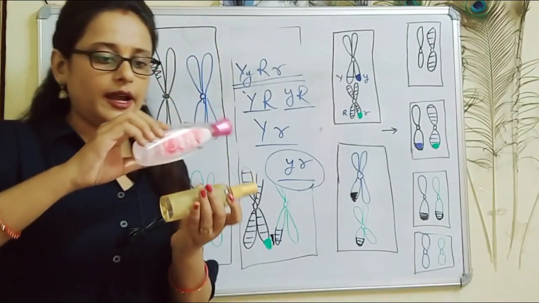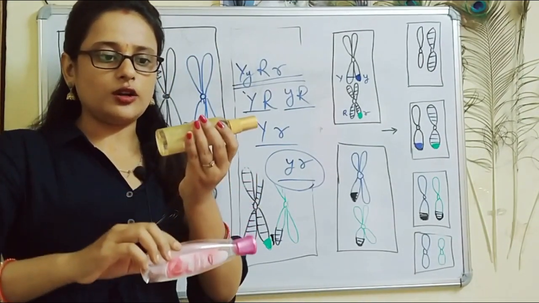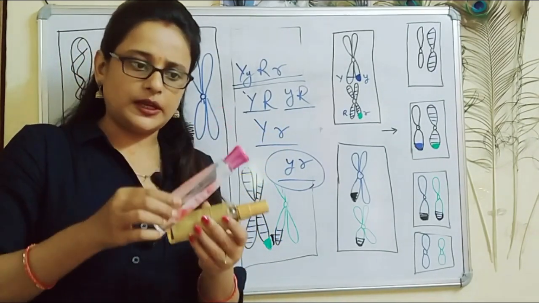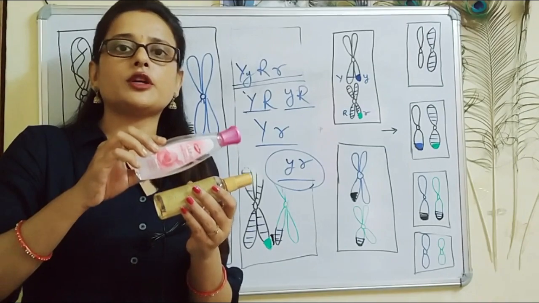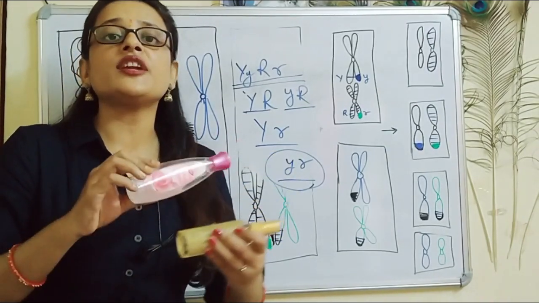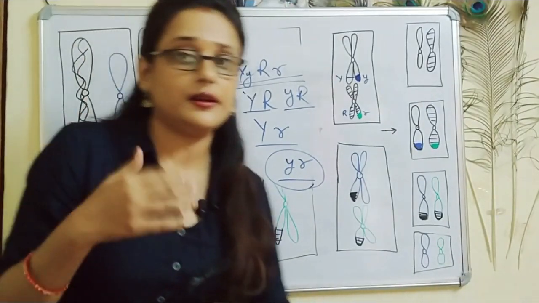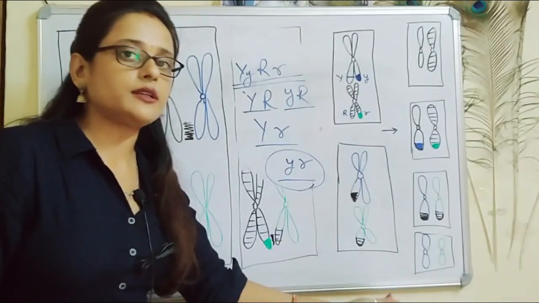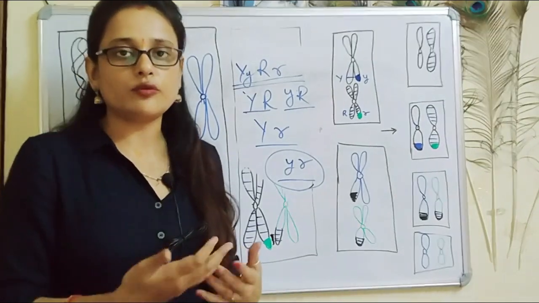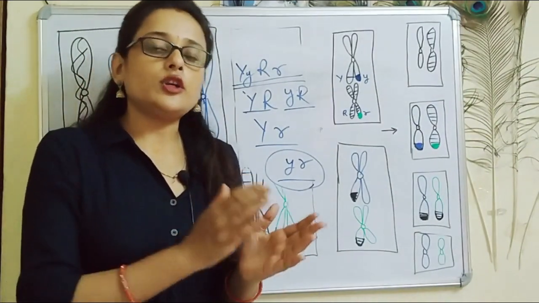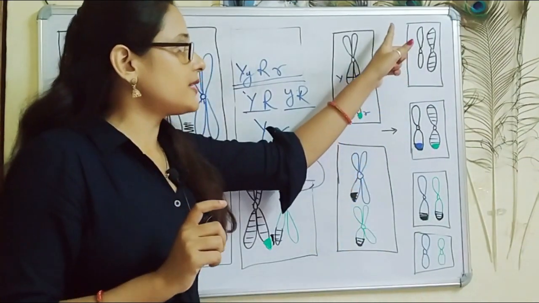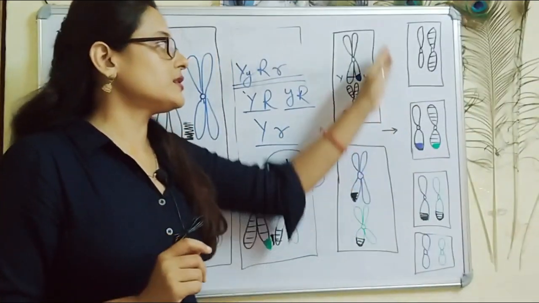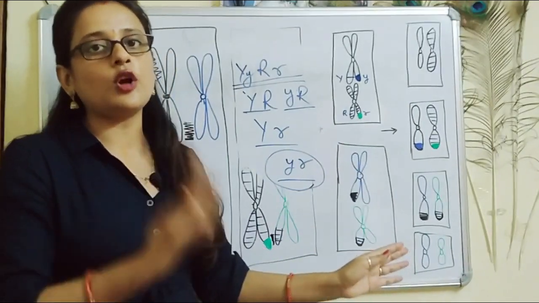So these chromosomes are present either in this way or this way or this way. So any chromosome can be present anywhere. The thing is, they are just attached at the point where crossing over has taken place. So they are free to move in space. You have to imagine this in 3D. Then only you can understand these different probabilities, which will lead to different types of gametes during gametogenesis. During oogenesis, only one cell from these cells will survive and lead to the formation of the egg. During spermatogenesis, all these four cells can form sperms.